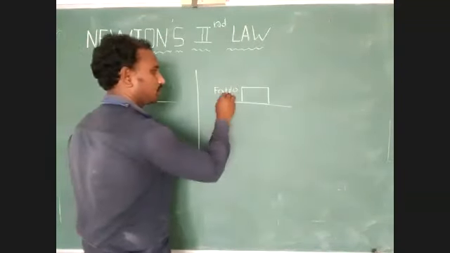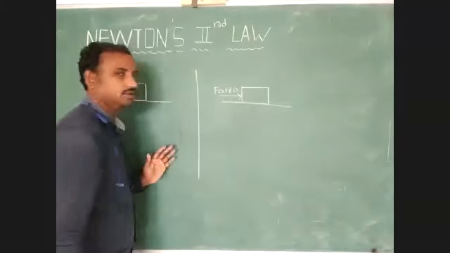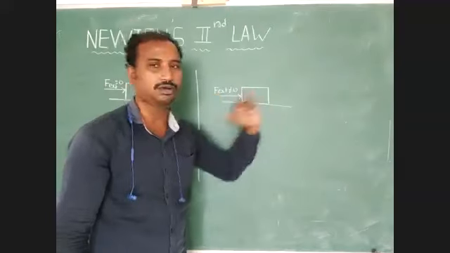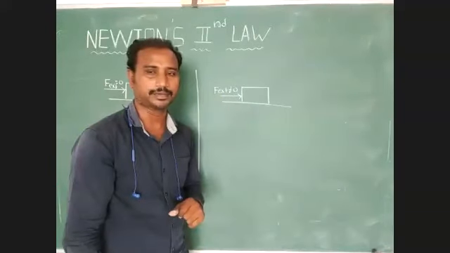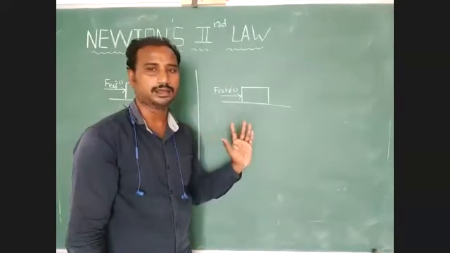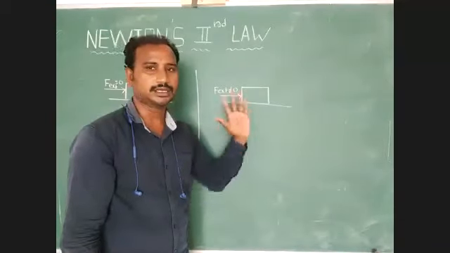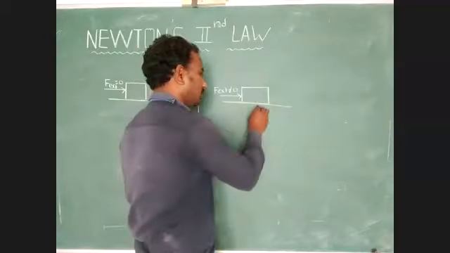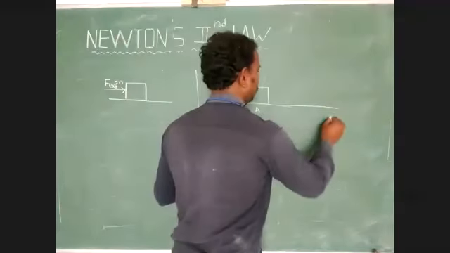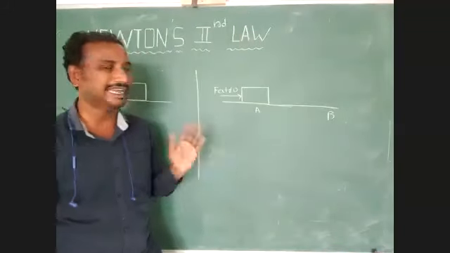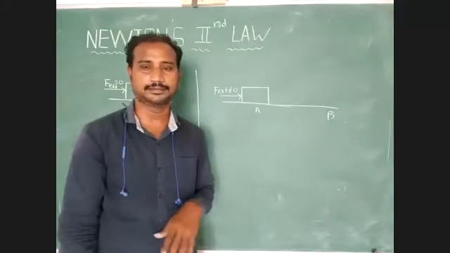When an external force is acting on the body along the horizontal direction, here velocity changes. Which one changes? Velocity changes from the initial point to the final point. Then only the body is getting acceleration.